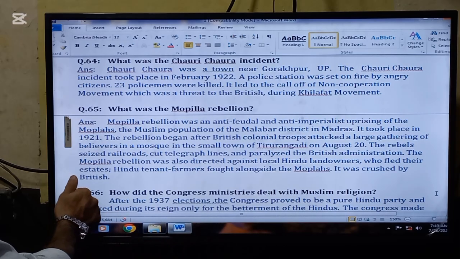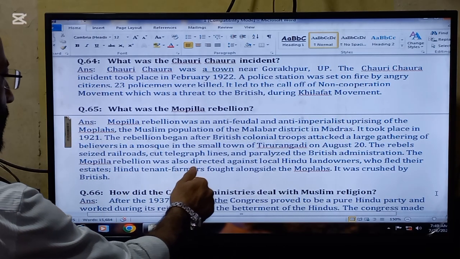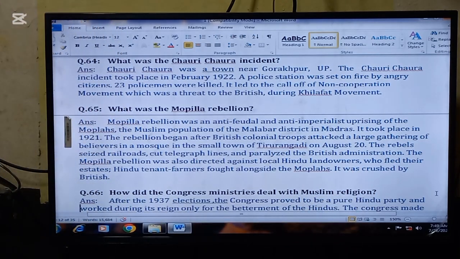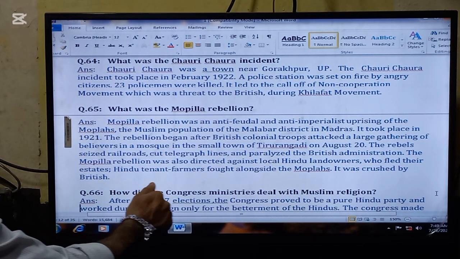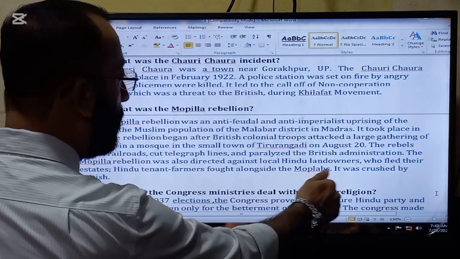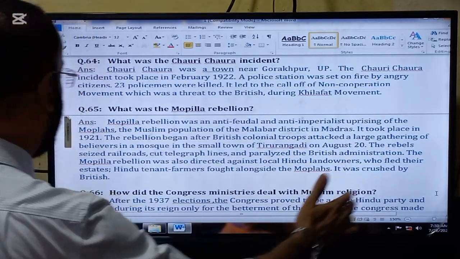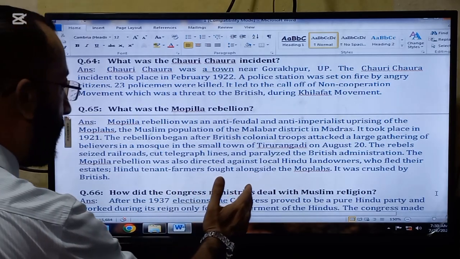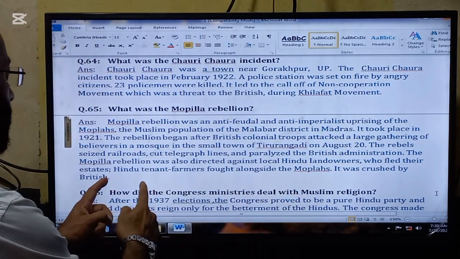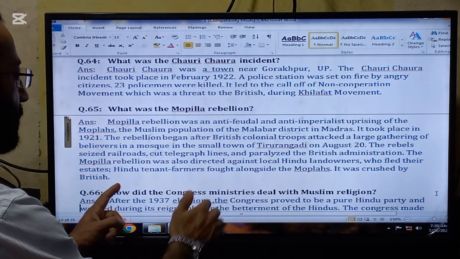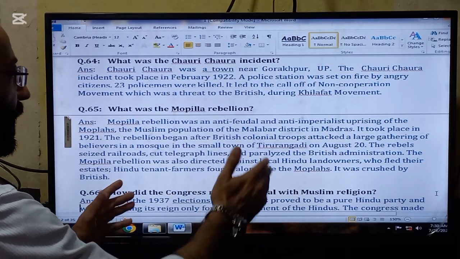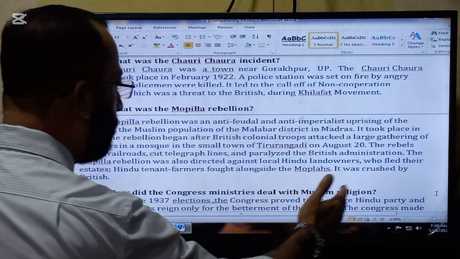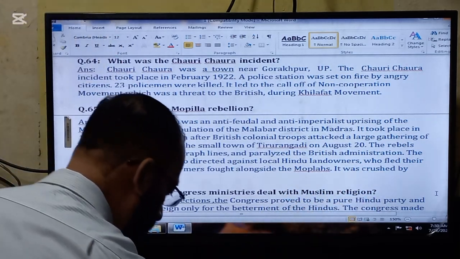The rebels seized railroads, cut telegraph lines, and paralyzed the British administration. The Mopla rebellion was also directed against the local Hindu landlords who fled their estates. Hindu tenant farmers fought alongside the Moplas because they were also suppressed by the upper caste of the Hindus. It was crushed by the British.